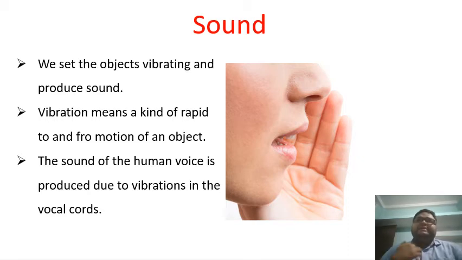So when we hear our own voice, in our neck there are vocal cords. There are two vocal cords made up of cartilage, and when air is passed from below, those cartilage vibrate and produce sound, right students?